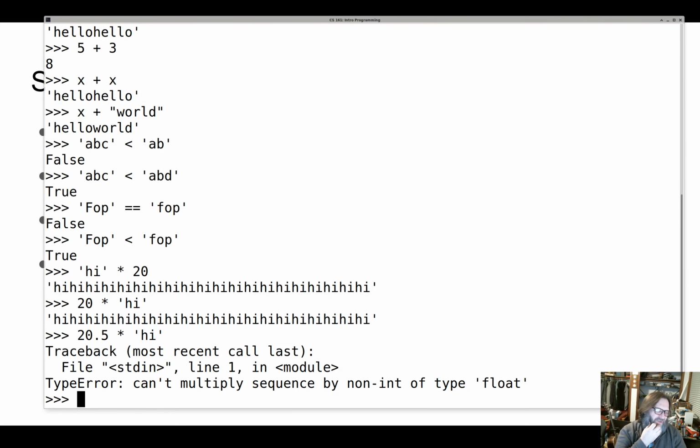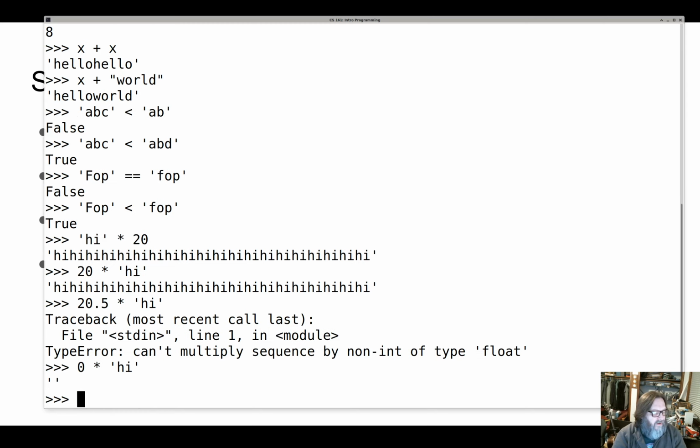It's like, nah, you can really only replicate strings by giving an integer number of times to do it. What if I say 0 times hi? Then I get what's called the empty string, a string with no characters in it, which kind of makes sense. If you repeat a thing 0 times, you should still probably get a string, but what's in that string? Well, nothing. There are no characters in it.